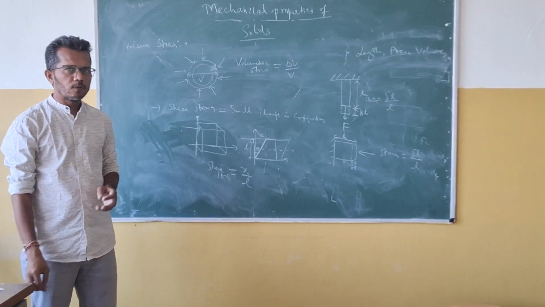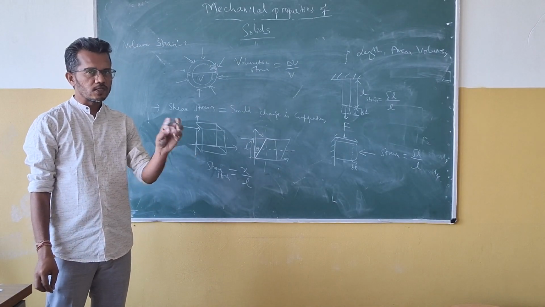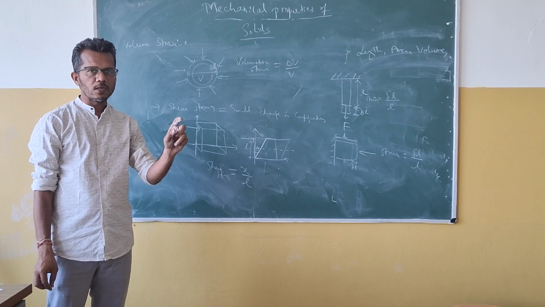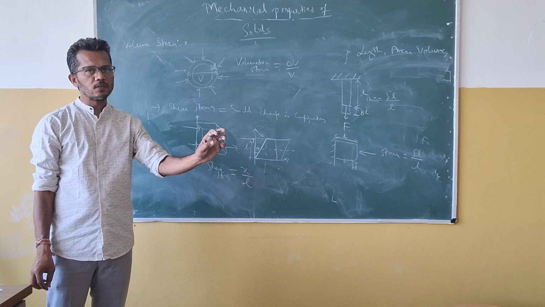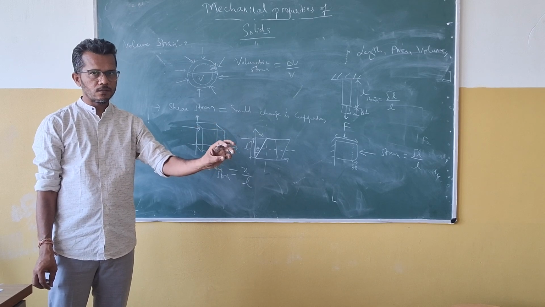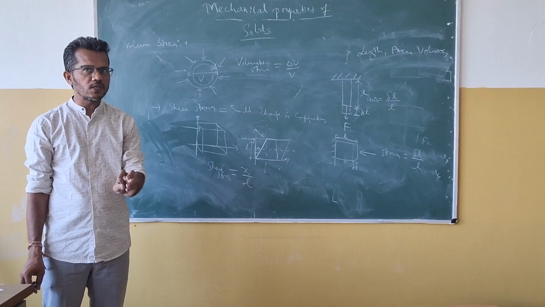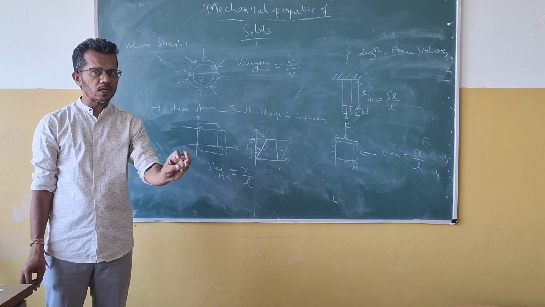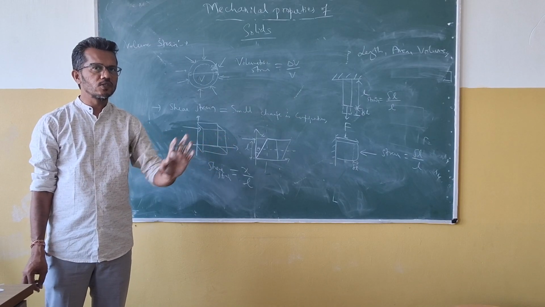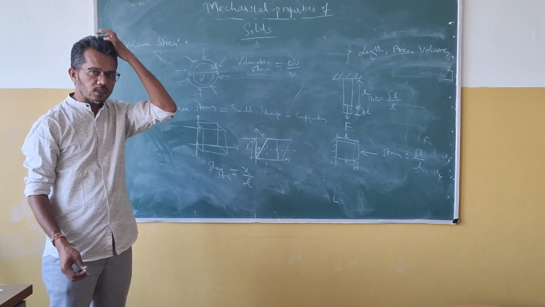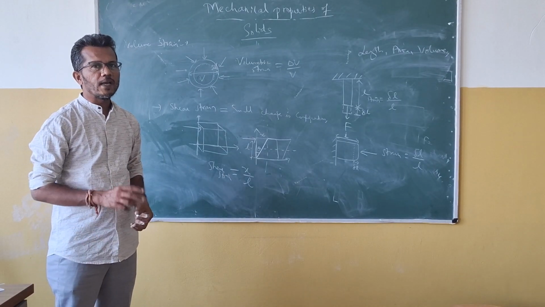See, we have discussed stress. Stress has three types: one is normal stress, the second is shear stress, and the third is hydraulic stress. Similarly, we have three kinds of strain: one is normal strain, the next one is shear strain, and the third one is volumetric strain. Next we will discuss the next topic. We will discuss modulus of elasticity.